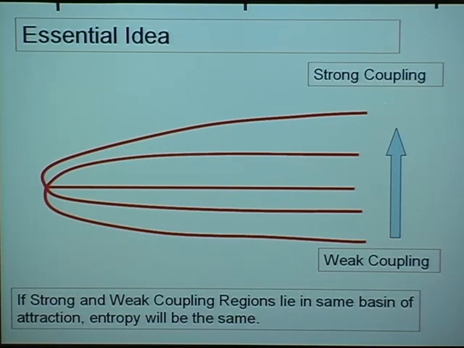To put it another way, if the weak coupling region and the strong coupling region lay in the basin of attraction of the same attractor, then one would expect their entropies to in fact agree with each other. And this is the idea that we try to develop. But the way it exactly works out depends on what particular situation one is dealing with. So let me describe this in a little more detail.